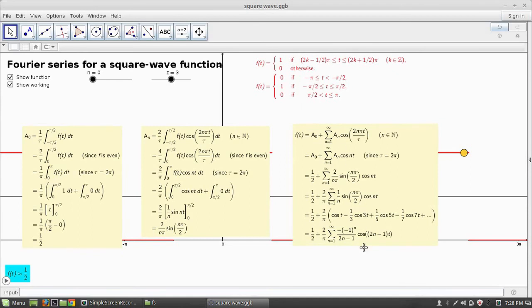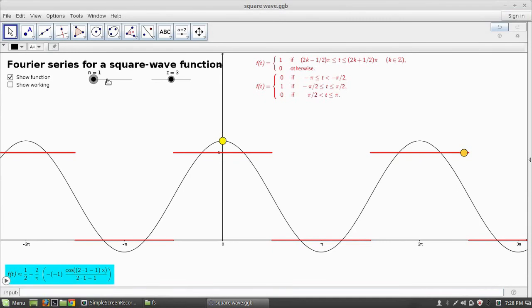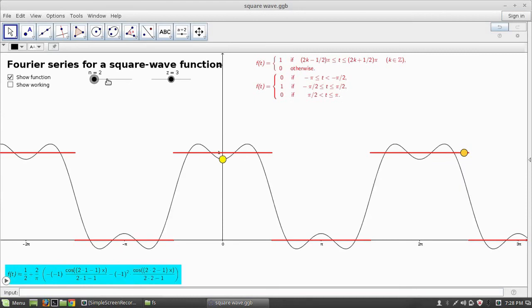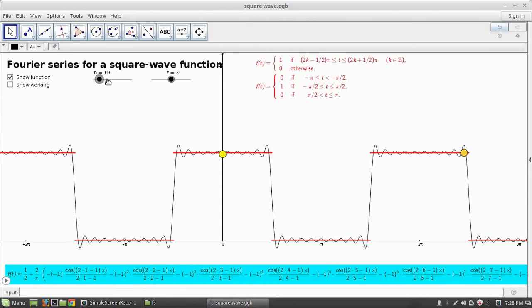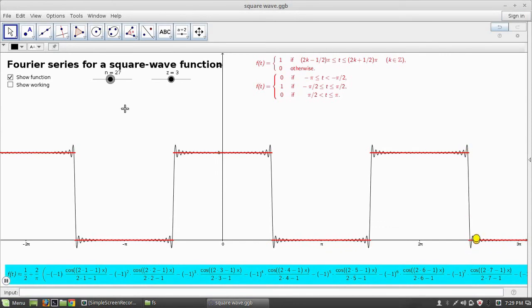If it is an odd function, the average value of the function defined in the symmetric interval becomes 0. So the a0 term is absent for an odd function. So this is the first term plus the first harmonic, that means 1 by 2 plus 2 by pi into the first cosine term. And if we are successively increasing the cosine terms, we can say that the Fourier series converges to the actual square wave. So the discontinuous function is replaced by the continuous function given by the Fourier series.